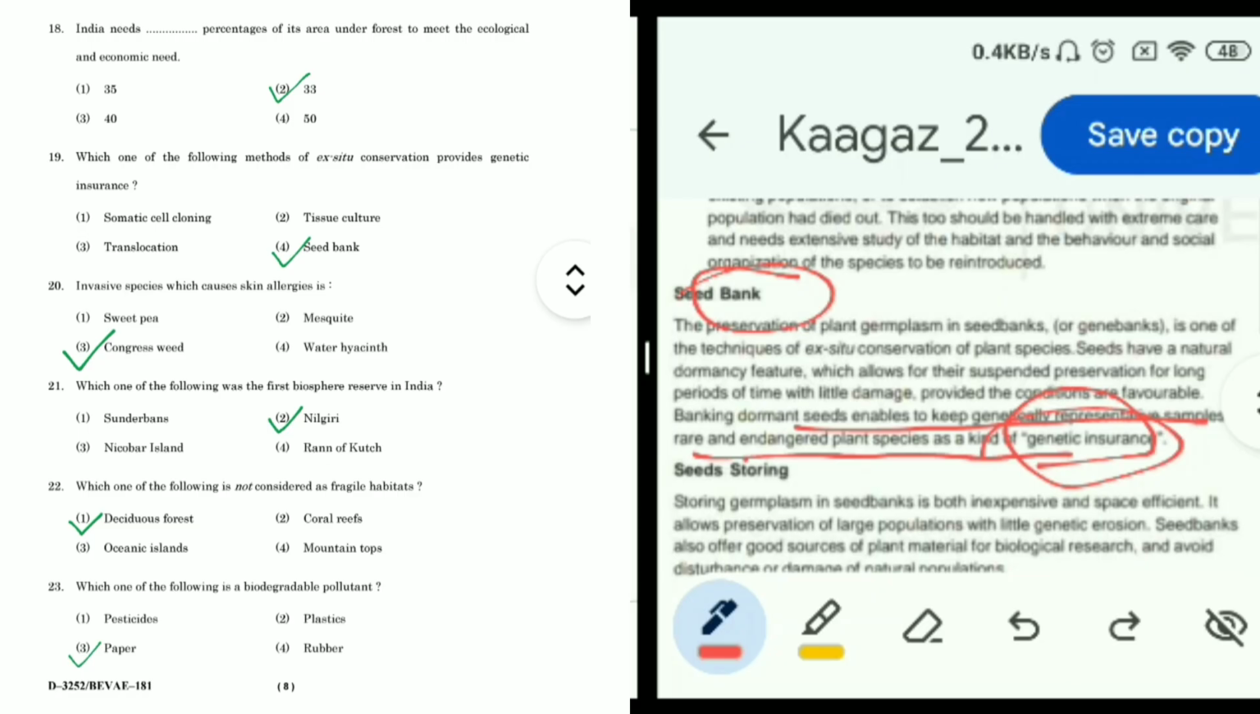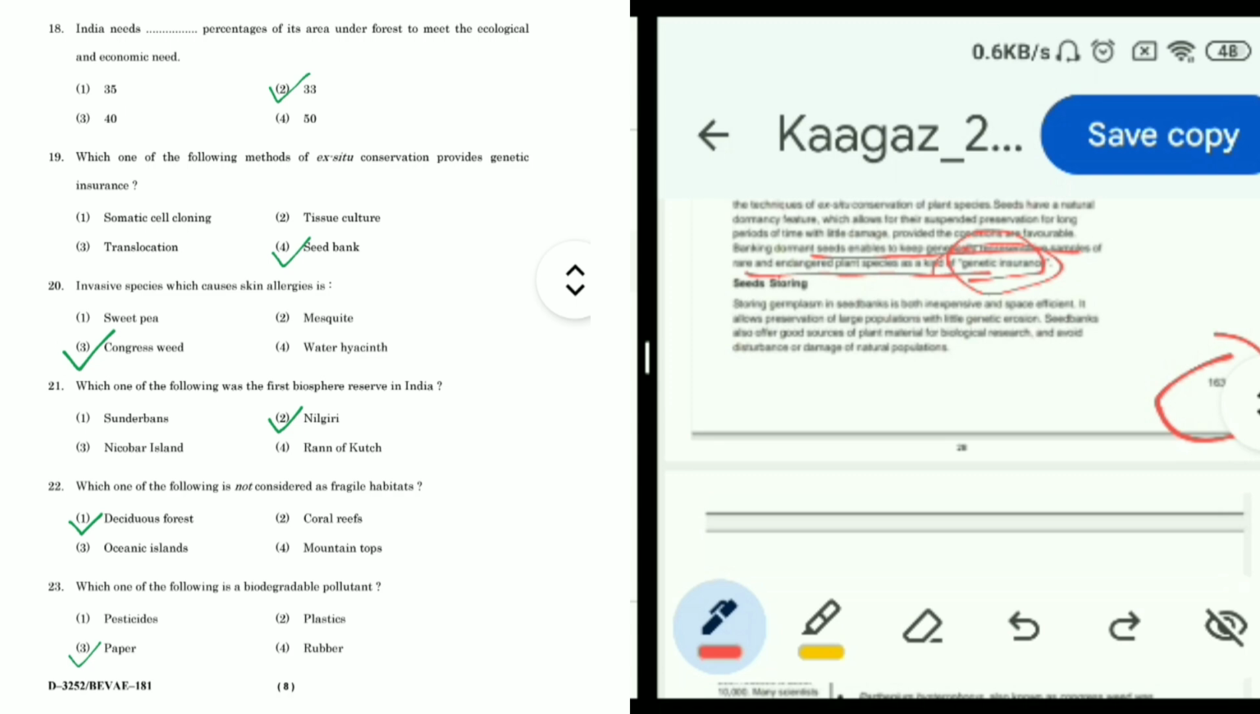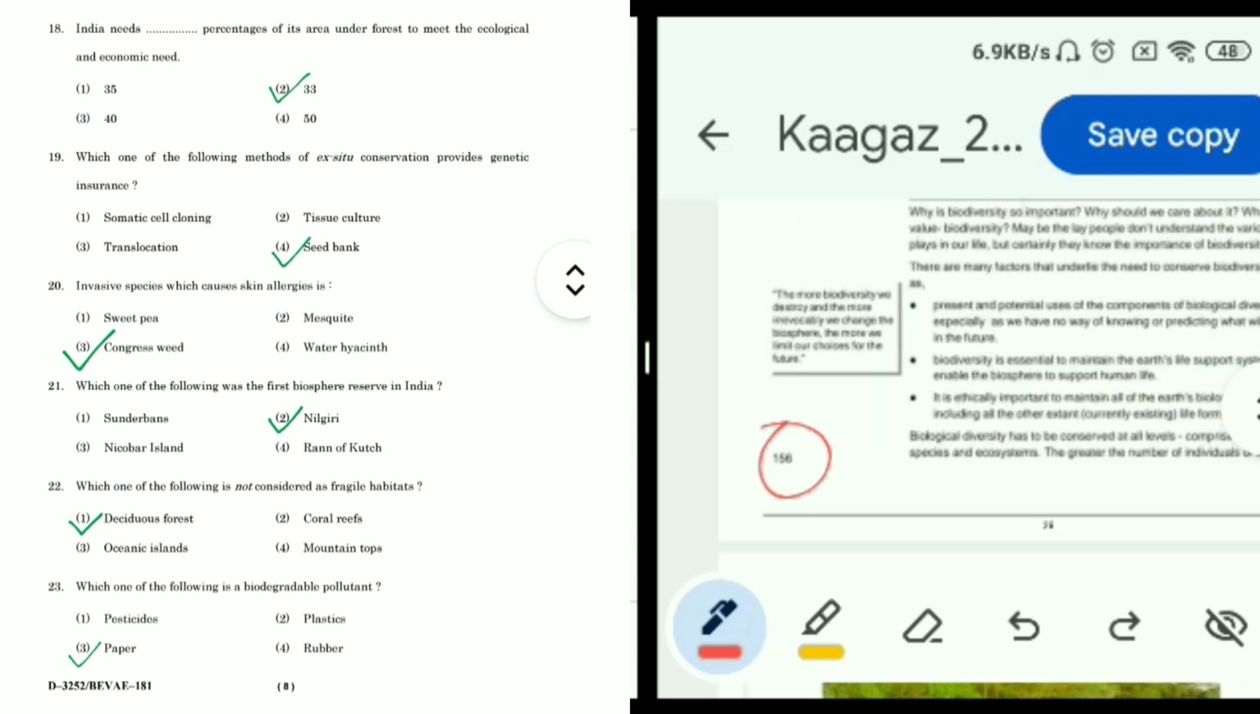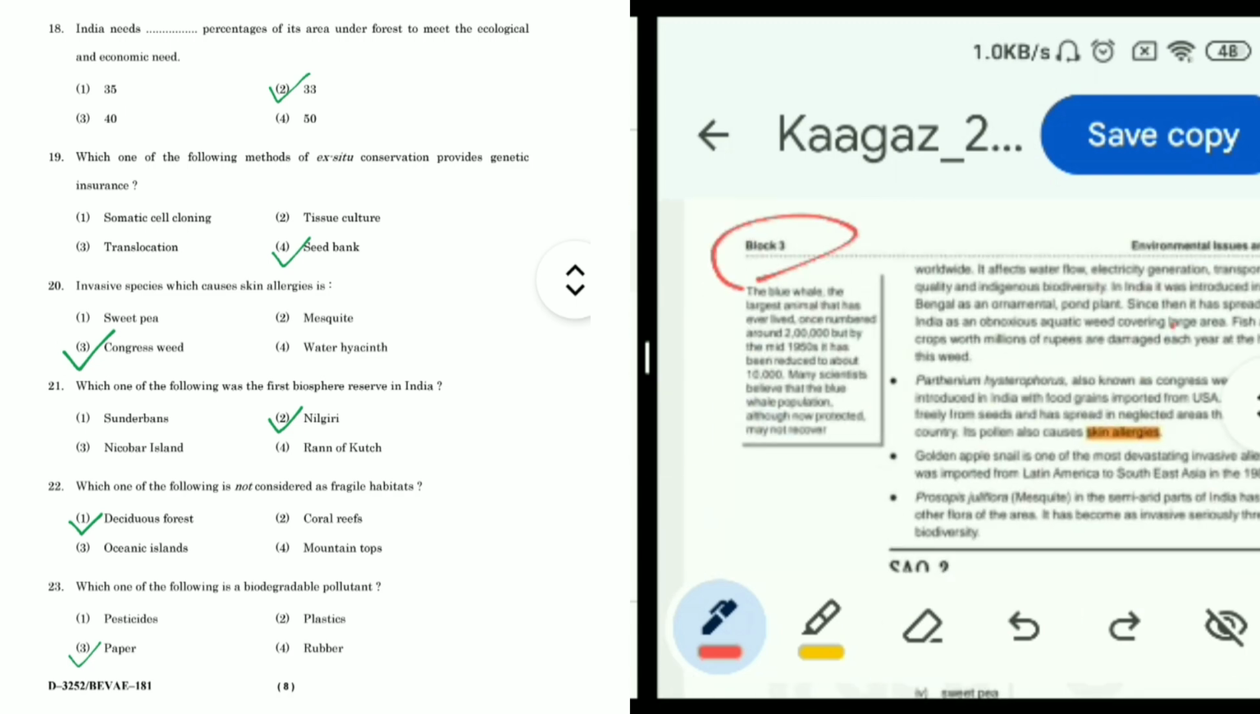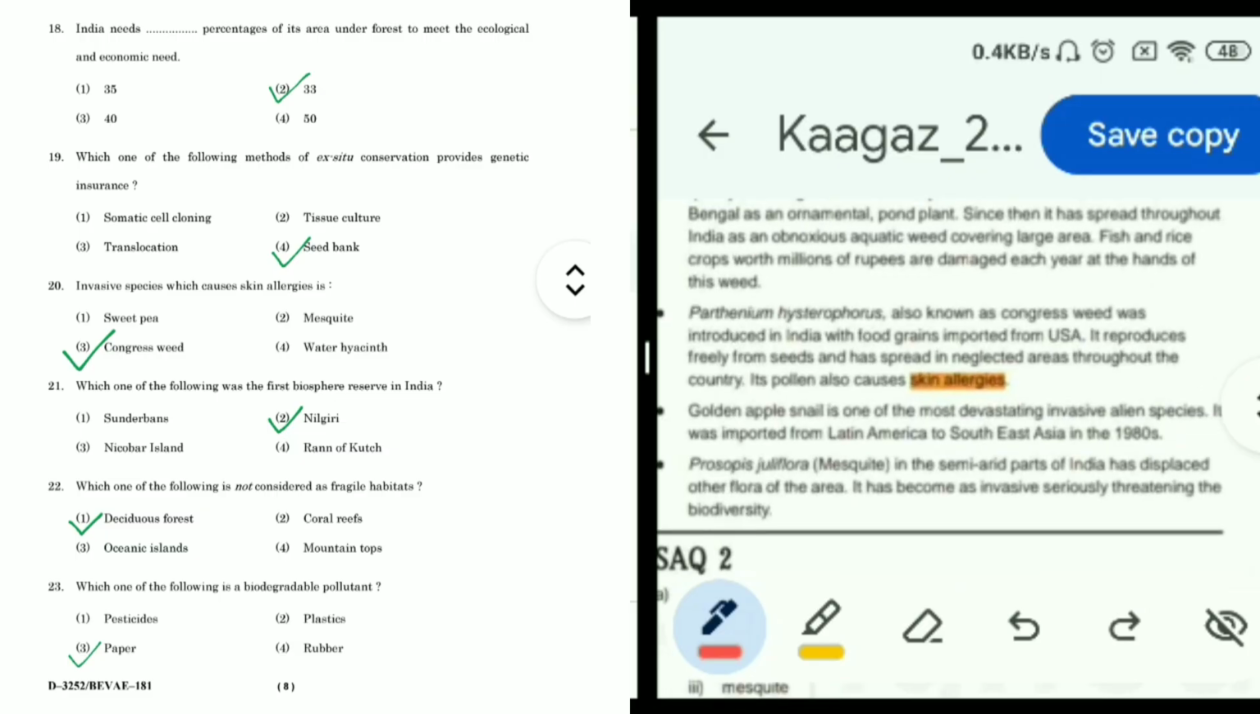Now, question 20, invasive species which causes skin allergies. Options are sweet pea, mosquito, congress weed, water hyacinth. Now, this answer we can find on the page number 156 of block 3. We can see this line, that Congress weed was introduced in India with food grains imported from USA. Its pollen also causes skin allergies. So the answer is Congress weed. You can see clearly here. So third option, Congress weed, is correct answer.